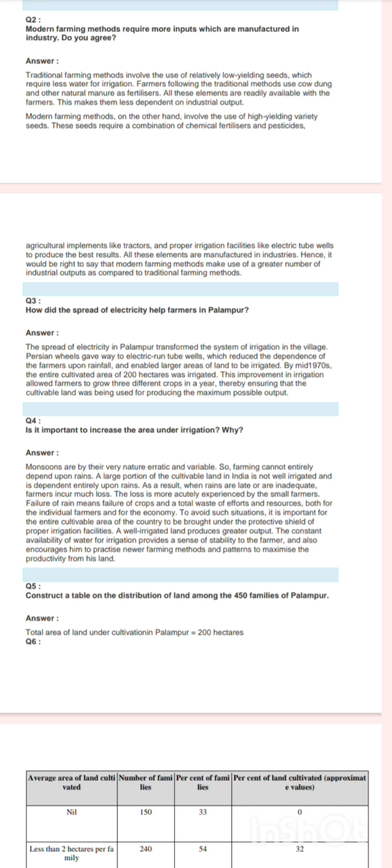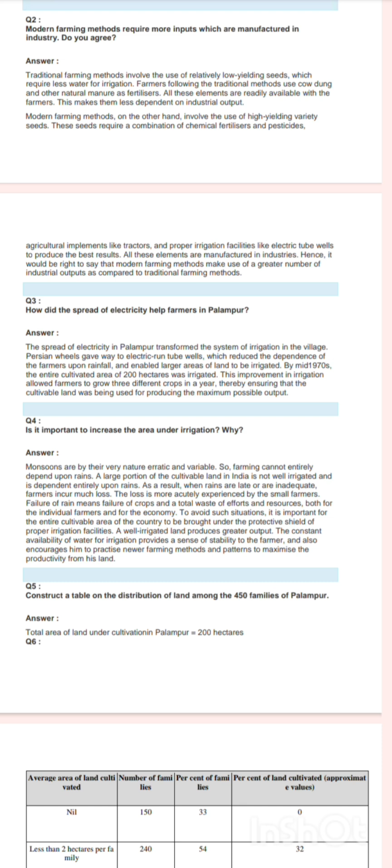A well-irrigated land produces greater output. The constant availability of water for irrigation provides a sense of stability to the farmer and also encourages him to practice newer farming methods and patterns to maximize the productivity from his land.